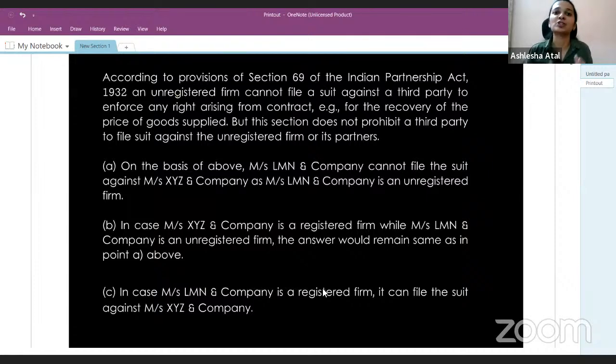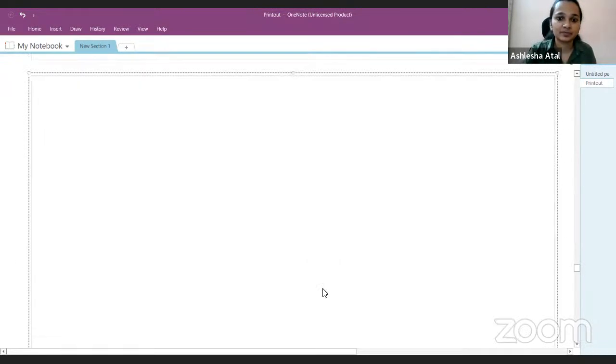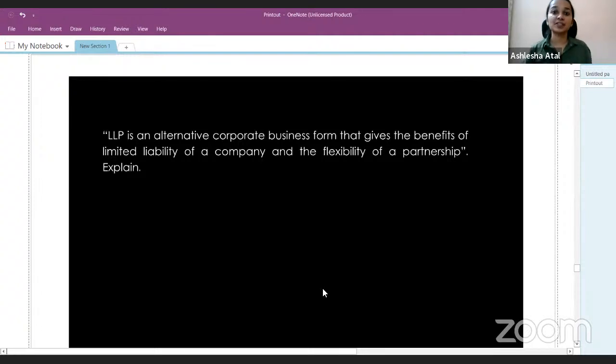Let's now move on to the next question. So next question is from the LLP Act. Again, a straightforward question. Now, it doesn't require a lot of explanation. So the question is, LLP is an alternative corporate business form that gives the benefit of limited liability of a company and flexibility of partnership.